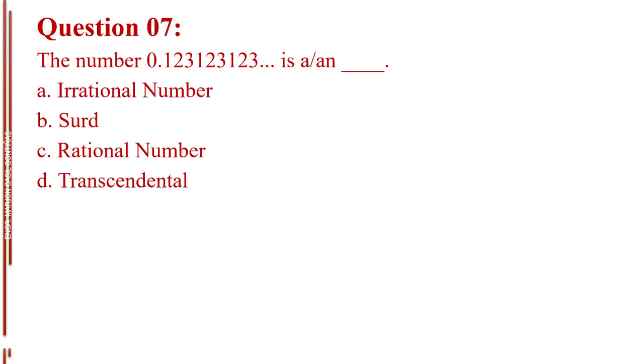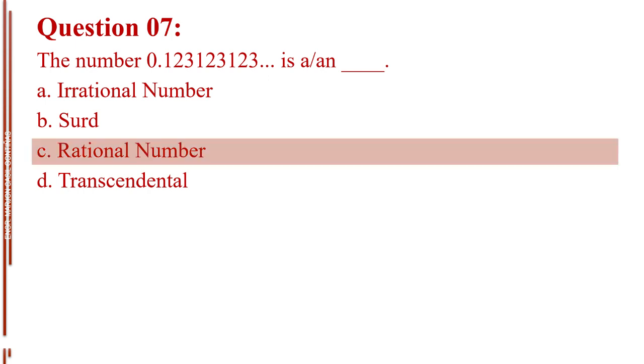Question number 7. The number 0.123123123 and so on is a or in blank. Letter A, irrational number. Letter B, surd. Letter C, rational number. Letter D, transcendental. The answer is letter C, rational number.